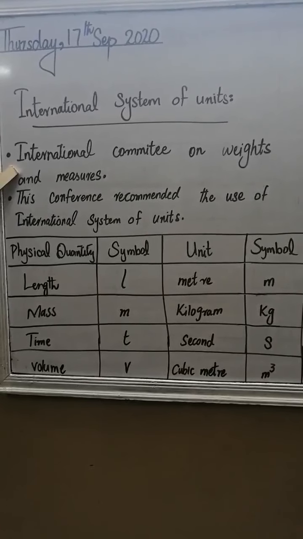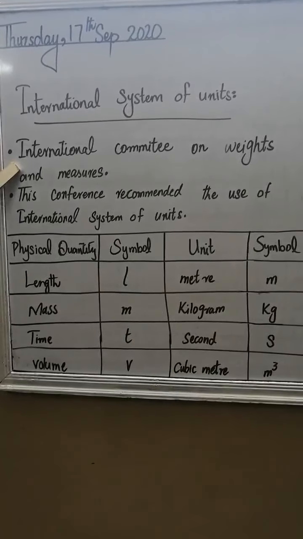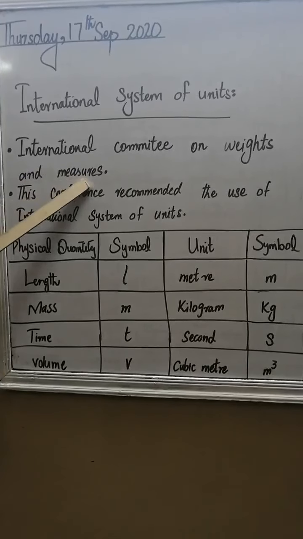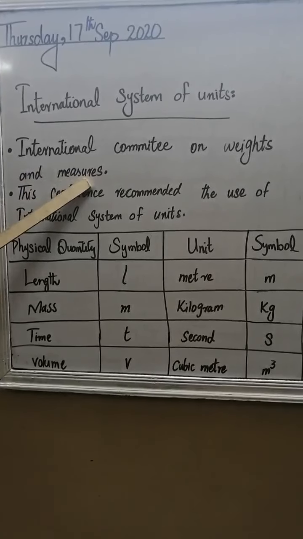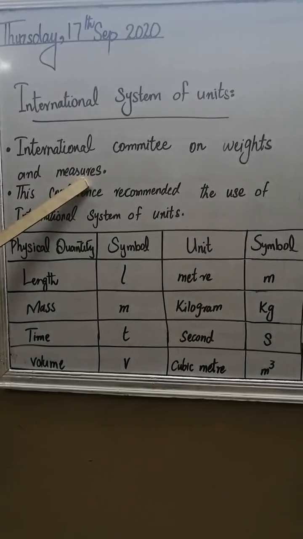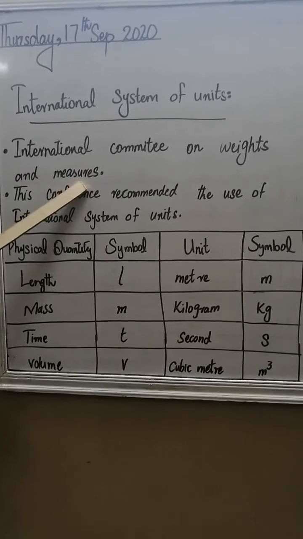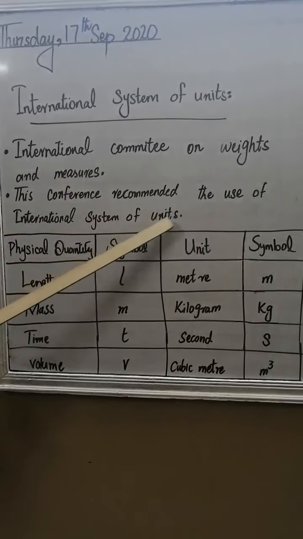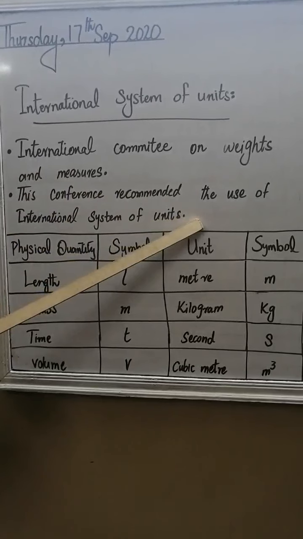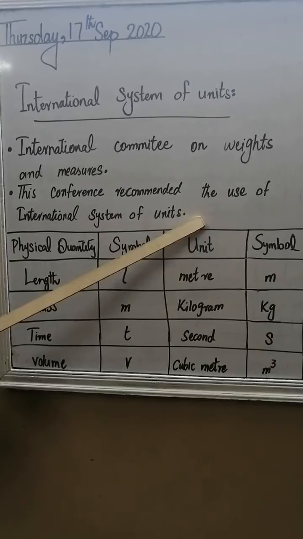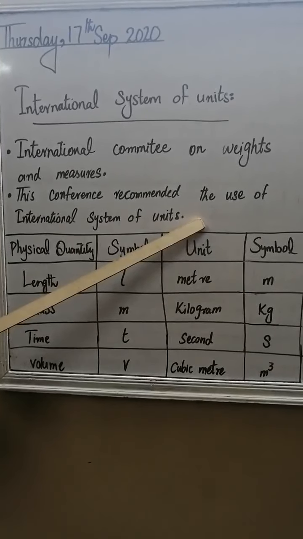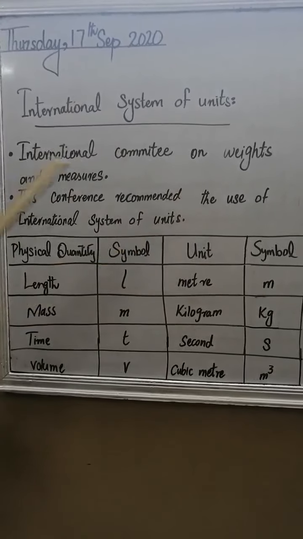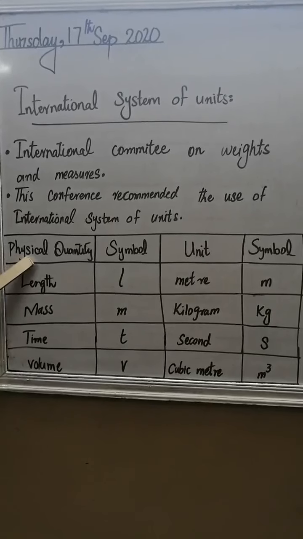In 1960, the 11th General Conference of the International Committee on Weights and Measures recommended that all the countries of the world should adopt a system of the same kind of standard units. This conference recommended the use of the International System of Units, abbreviated as SI. According to this system, the units of length, mass, time and volume are given as shown in the table.